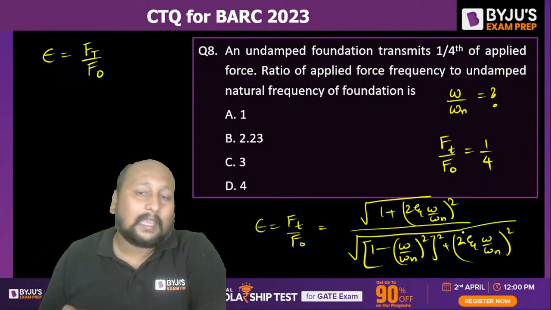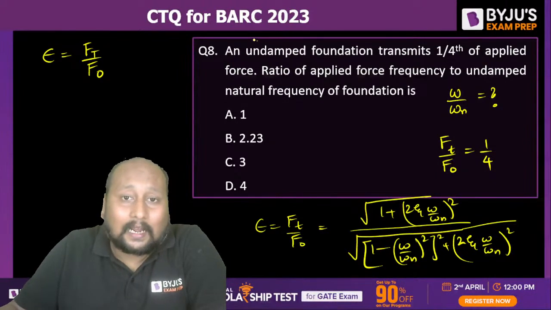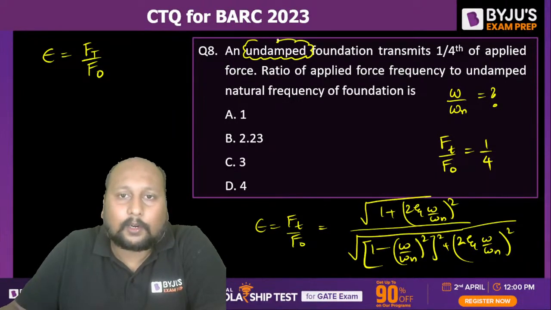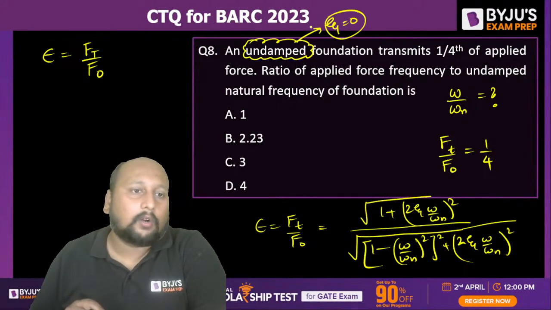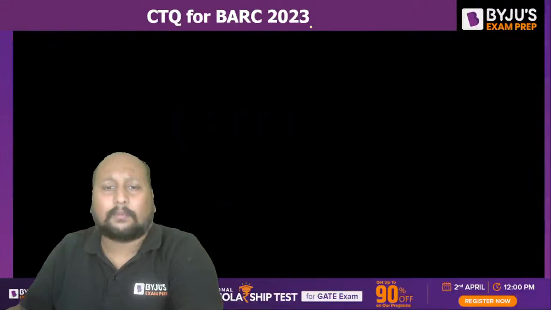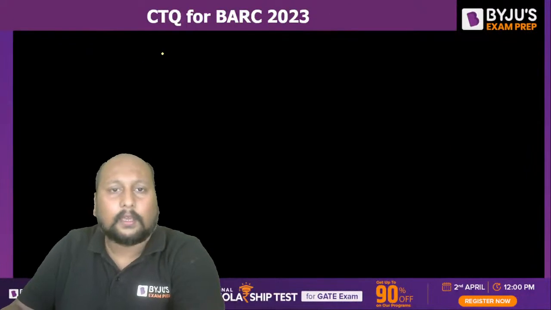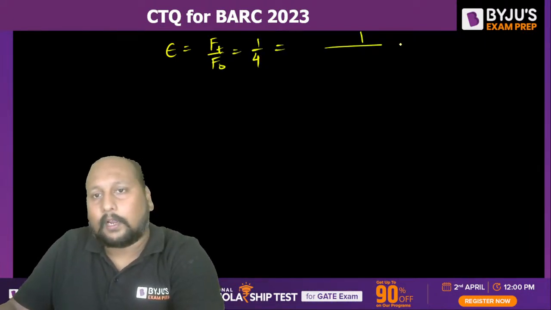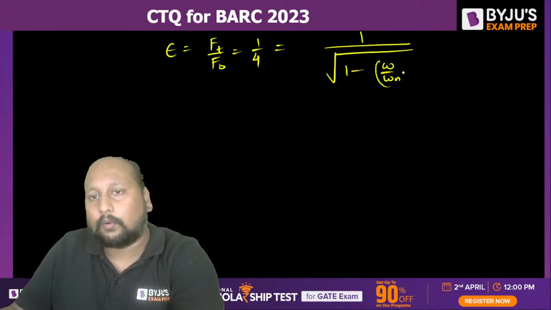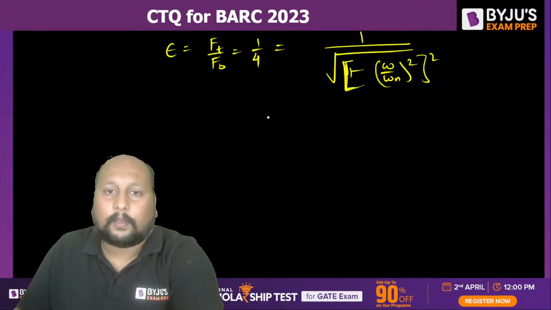If you read the statement carefully, they have said undamped foundation. What's the meaning of this? Undamped means your zeta is directly equal to 0. If zeta equal to 0, our equation is reduced to a very simple format. That is E is equal to Ft by Fo, that is 1 by 4, that is equal to 1 upon under root of 1 minus (omega by omega n) whole square, right? So I can say this will be equal to 1 by 4.